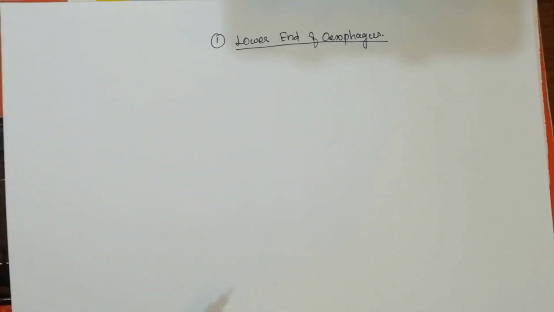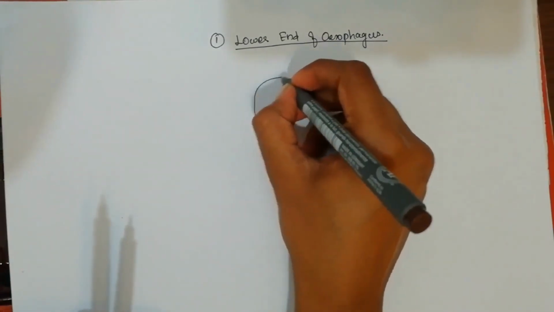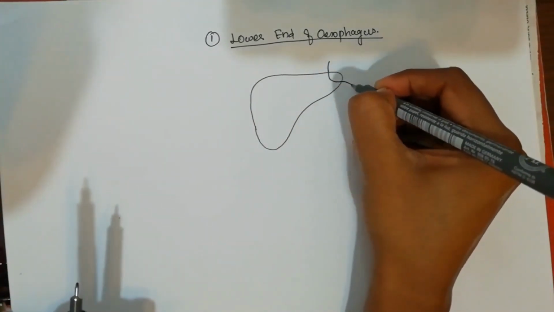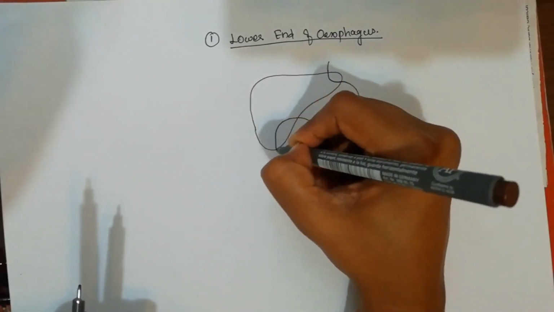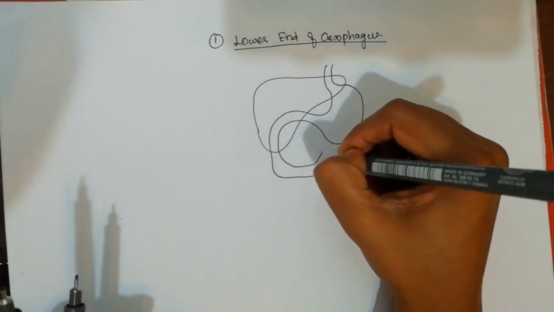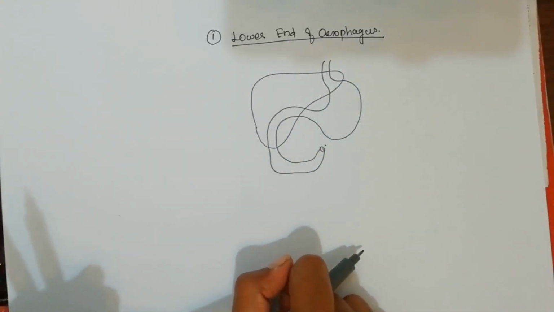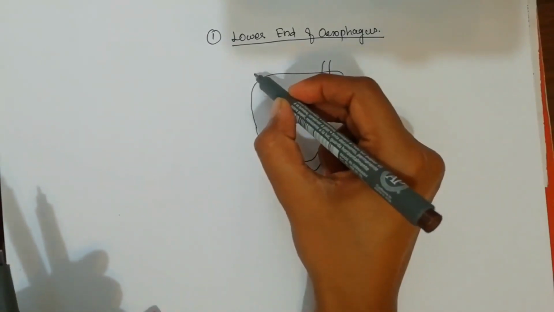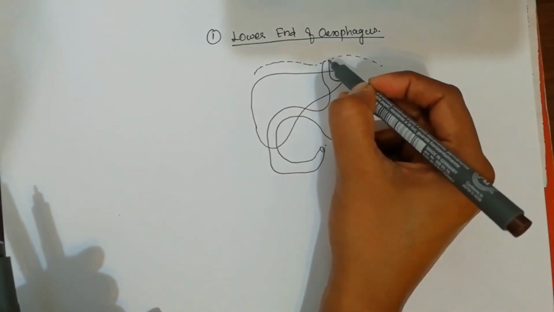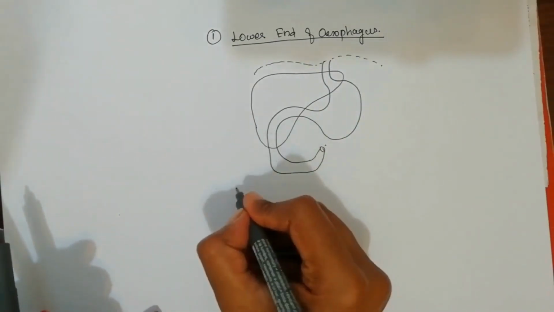And now, for knowing that, we will see how the structures are present. So we have the liver, and here we have the esophagus with the stomach part, which is going to continue as duodenum. So this is how the organs are placed: liver, stomach and duodenum. Then above the liver we have a part called diaphragm, and from the diaphragm we have an opening through which our esophagus is coming.